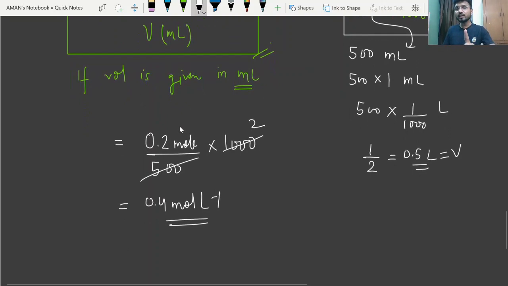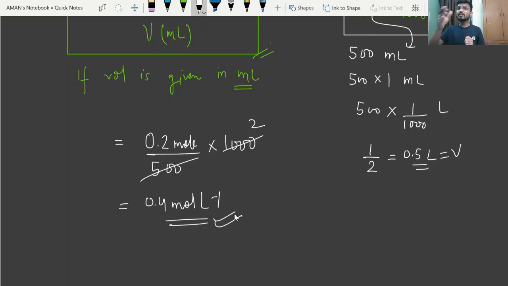And one more thing, beta, just listen carefully. You are putting the value of ml here, right? You are putting the volume in ml, but indirectly you have already converted this value into liter. Whenever you put this value in ml here, your answer will always come out in mole per liter. Getting my point?